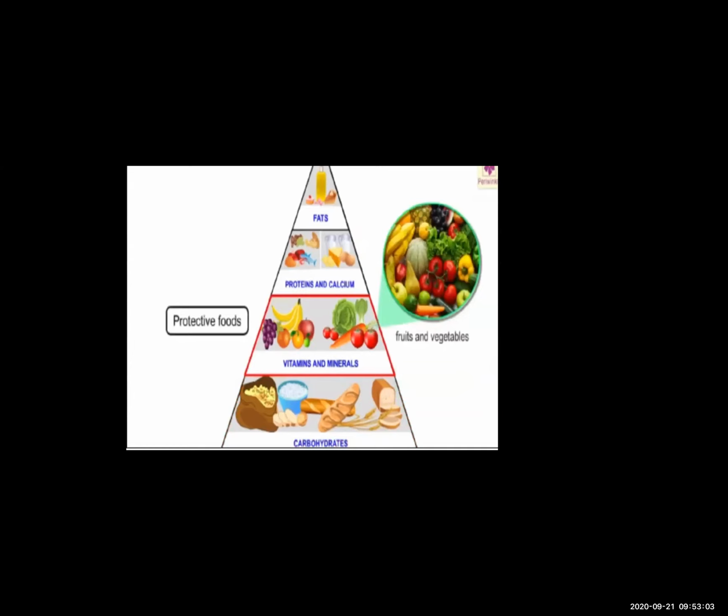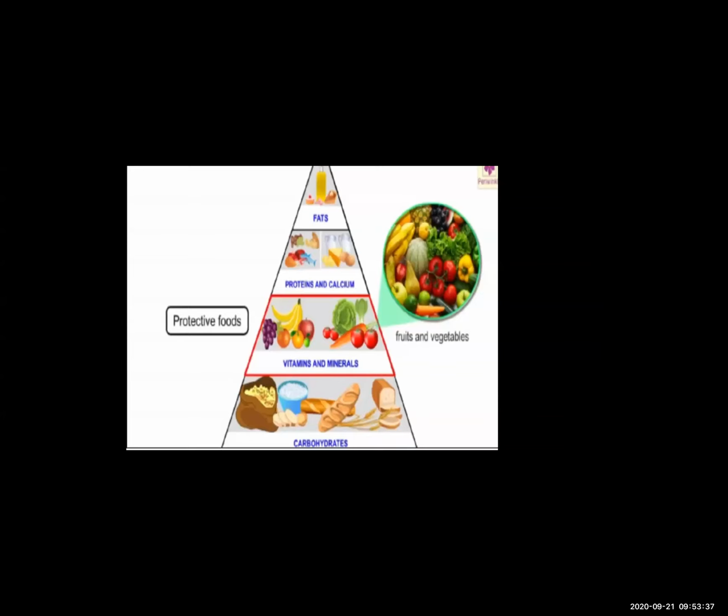The next stage of the pyramid is the vitamins and minerals. The vitamins and minerals are our protective food. If we do not get the carbohydrates, at that time we eat the vitamins and minerals. These are the protective food. Doctors also tell us you have to eat fruits daily, because these are your protective food. They protect our body.